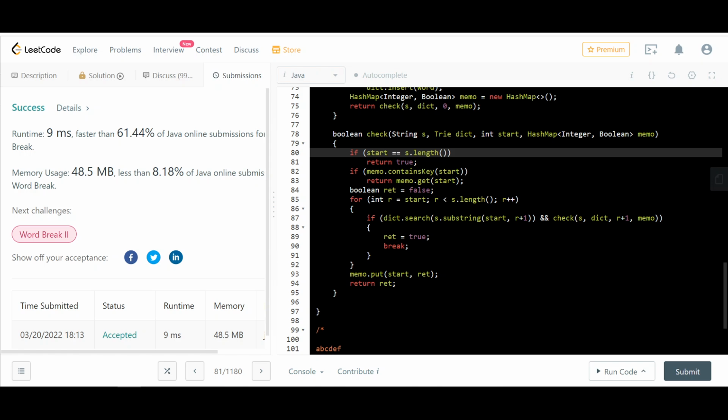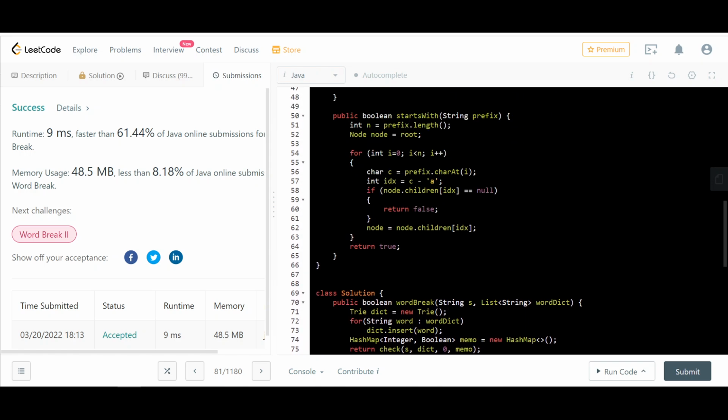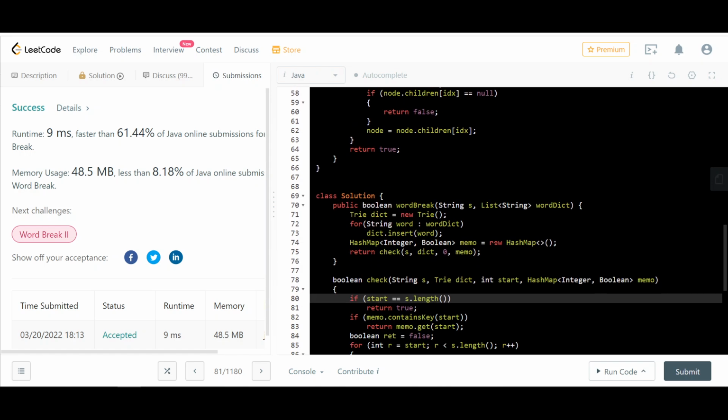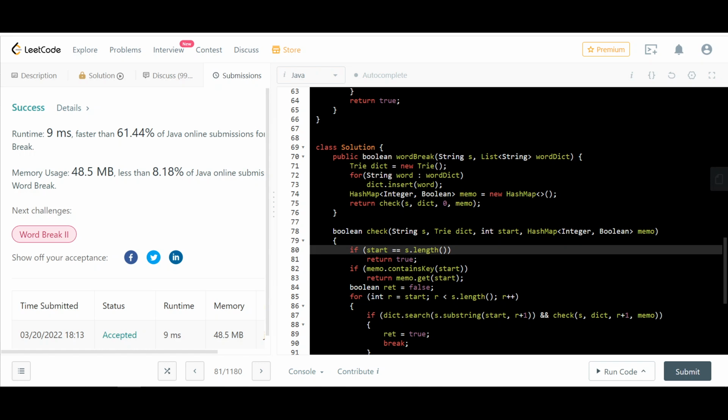Okay, all good. Now let's try and understand what's the time complexity. So using a trie, searching a key in a trie is O of key length. And what I'll be doing here, this pre-processing, inserting all the words into the trie, right?